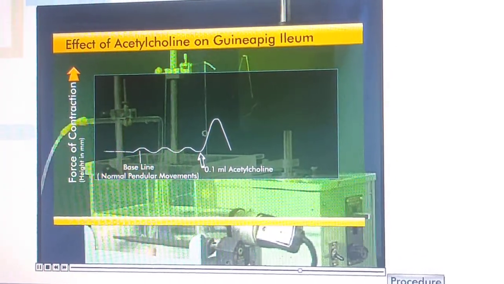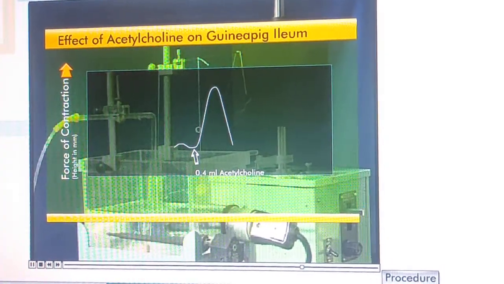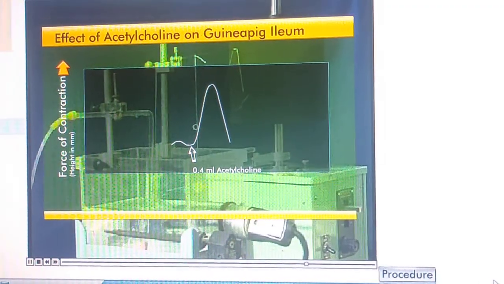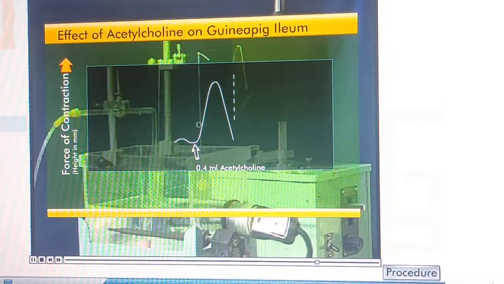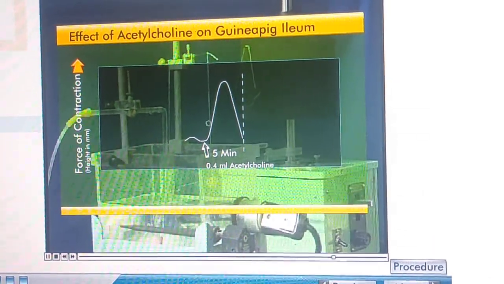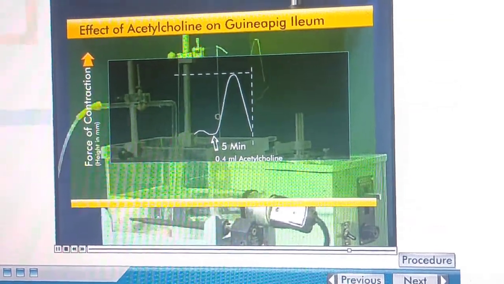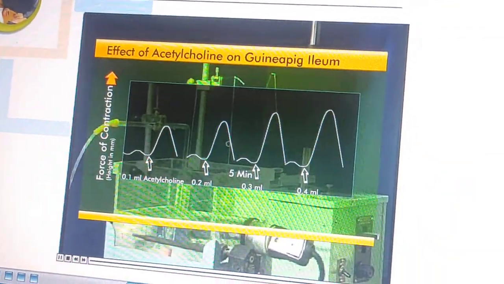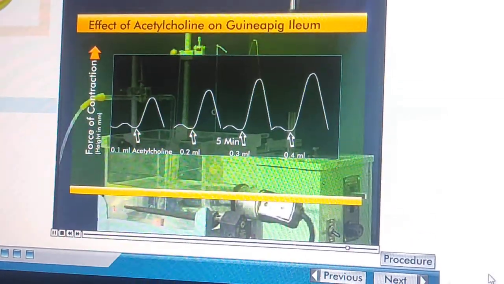Repeat the procedure by using 0.2, 0.3 and 0.4 ml of acetylcholine solution. For recording of every response, a 5-minute time cycle is followed. Measure the height of each response in millimeters. Please note that the height of the response is indicative of ileum contraction.